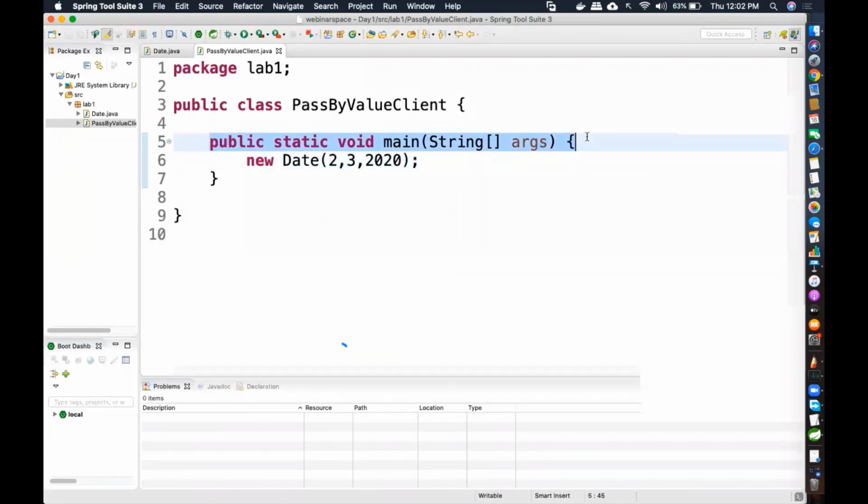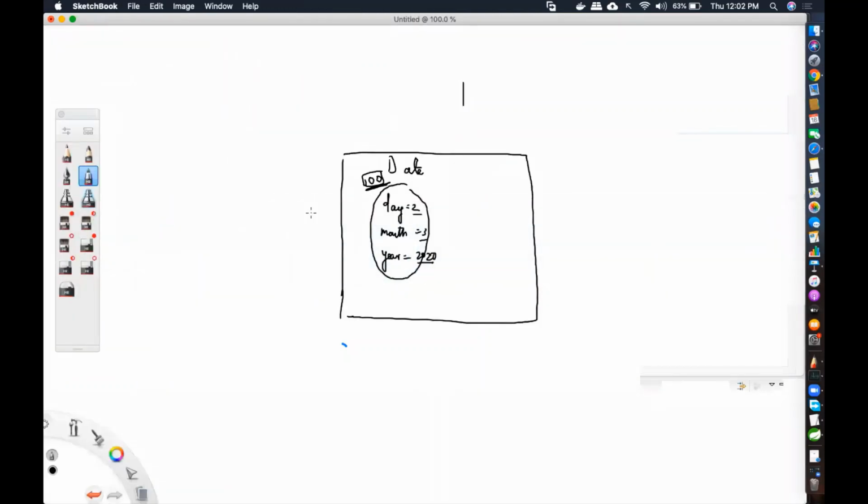So in Java, every method has a stack. Right now I'm telling you every method, but that is wrong. It is every thread that has a stack. But you might get confused with multi-threading and all, which of course we are not covering. So that's why I'm not introducing that topic right now, so that you do not get confused. Just imagine that every method has a stack. So there is a stack for the main method that is created.